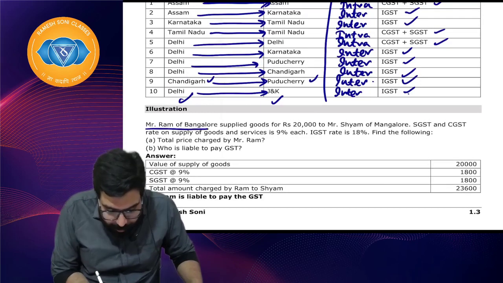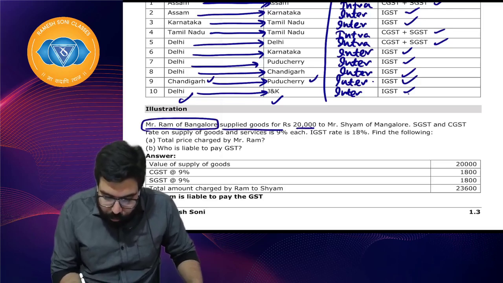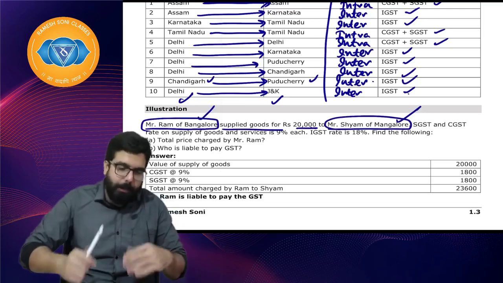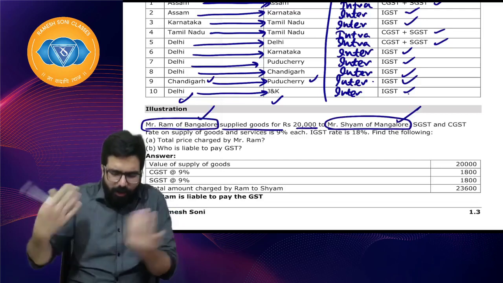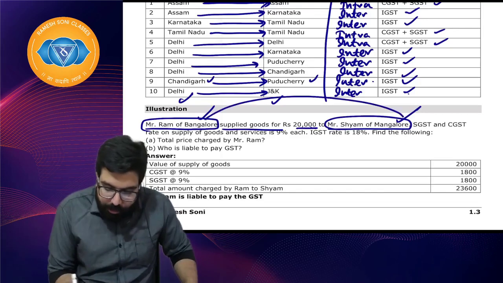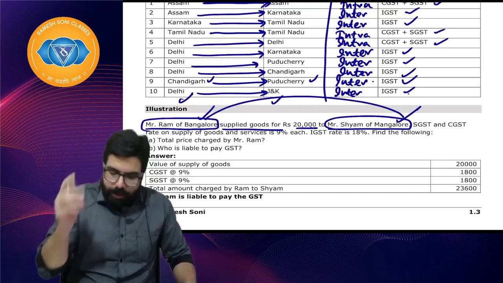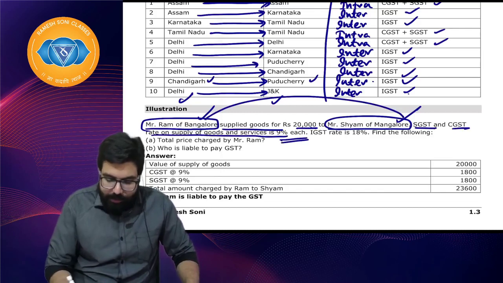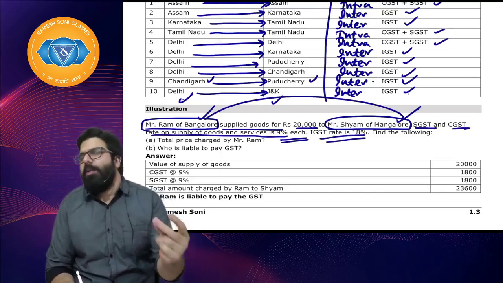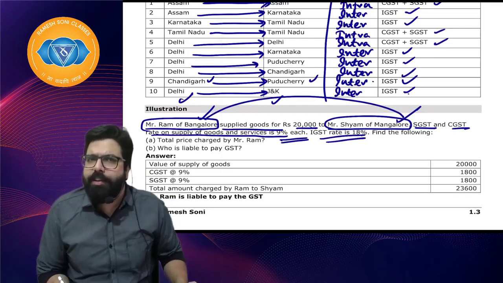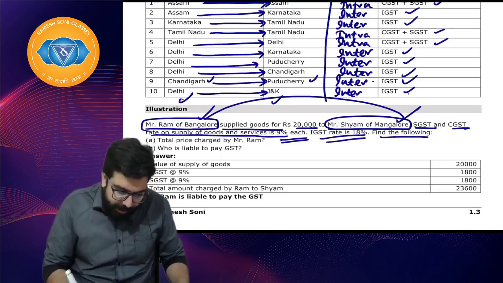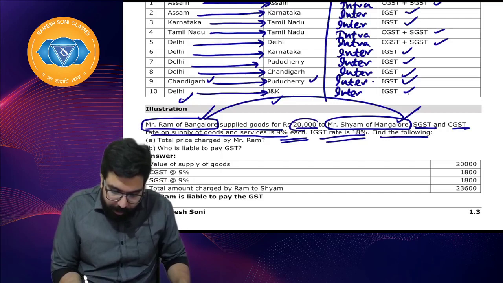Sir, Mr. Ram is in Bangalore. Supplied goods worth rupees 20,000 to Mr. Shyam of Mangalore. For the people who might not know, Bangalore and Mangalore both are in Karnataka. Okay, sir, within Karnataka, CGST and SGST rate is 9% each. IGST is 18%. What will be applied, everyone? CGST and SGST or IGST? Sir, CGST and SGST. Find the following. Total price, sir, 20,000 may.